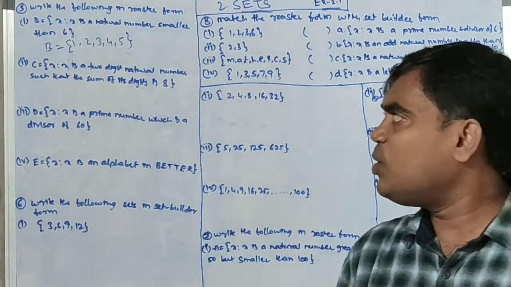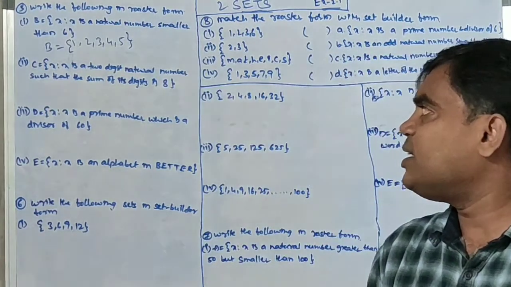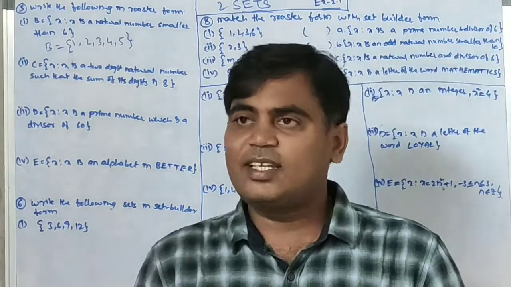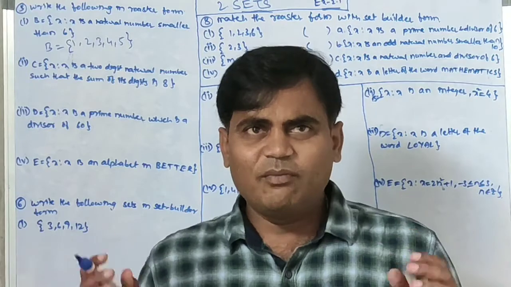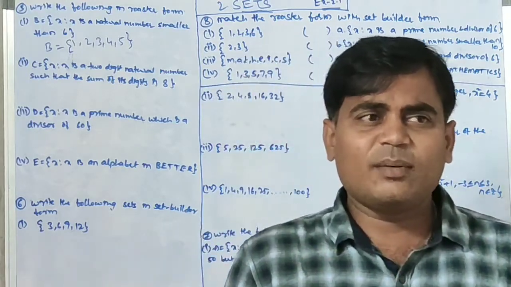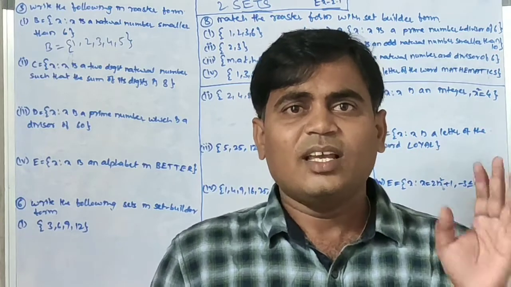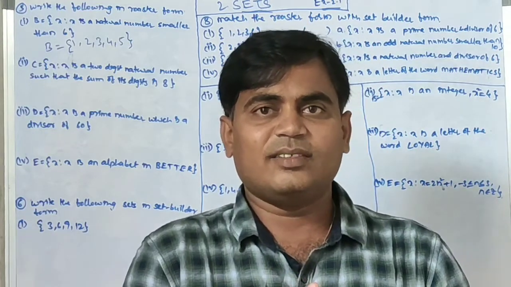Next, C equal to x is a 2-digit natural number such that the sum of its digits is 8. So we are collecting the 2-digit numbers whose digits, when added, give 8.